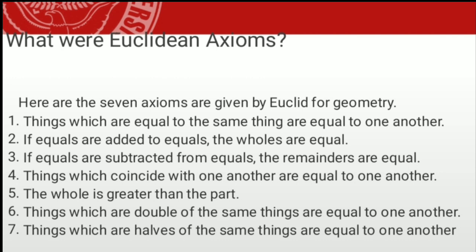Number 4, things which coincide with one another are equal to one another. Number 5, the whole is greater than the part. Number 6, things which are double of the same things are equal to one another. And the last one, things which are halves of the same things are equal to one another.